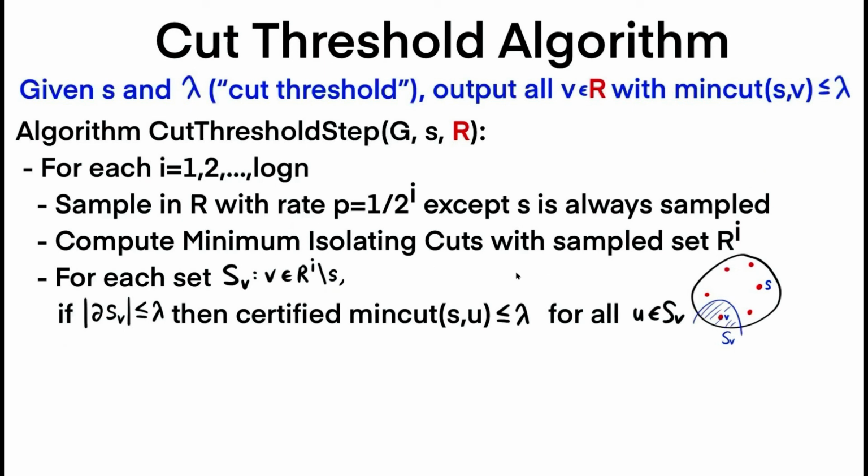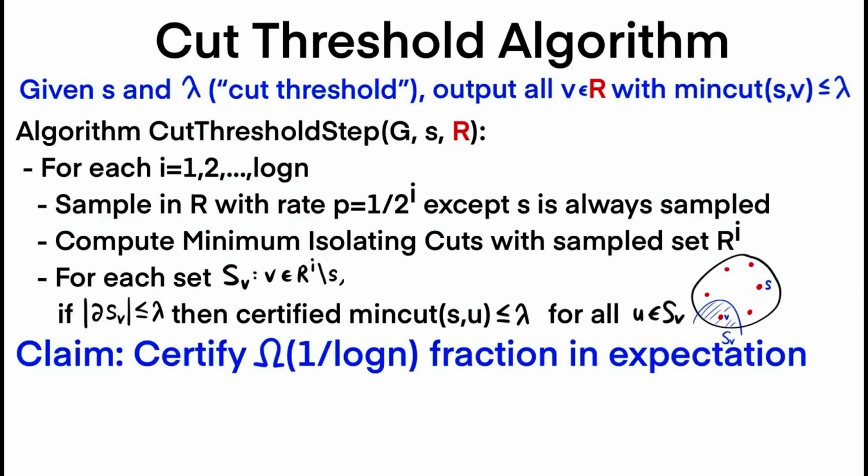And finally, we take the isolating cuts, and for each cut of size at most lambda, that cut certifies that the terminals inside the cut have min cut at most lambda from S. So essentially, we're just computing a bunch of cuts, and for any of the cuts of size at most lambda, we can certify the vertices on the other side, not S's side, have min cut at most lambda. And by just computing a bunch of cuts and certifying things inside, we hope to get most of the vertices that can be certified.